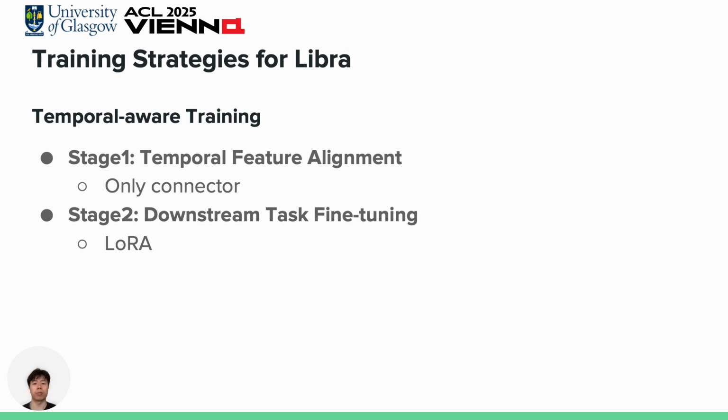For training, Libra follows the classical two-stage pipeline, which is widely used in multi-modal LLMs. In the first stage, we only train the connector. We keep the visual encoder and LLM frozen. The goal here is to align the image features with the text space. In the second stage, we fine-tune on the specific task, report generation, and add LoRA to the LLM, keeping everything else frozen to make sure the model keeps its instruction-following ability.